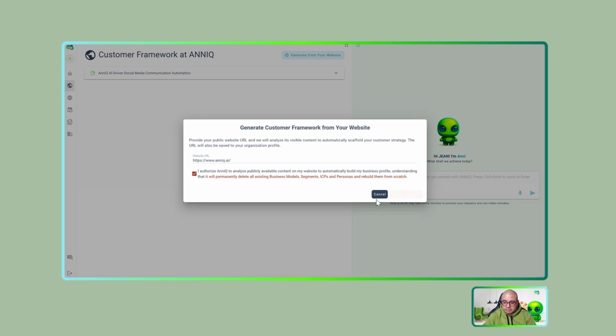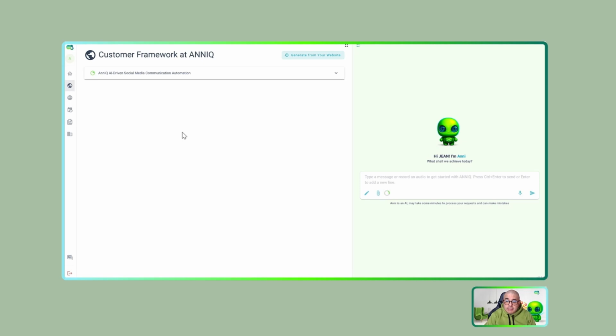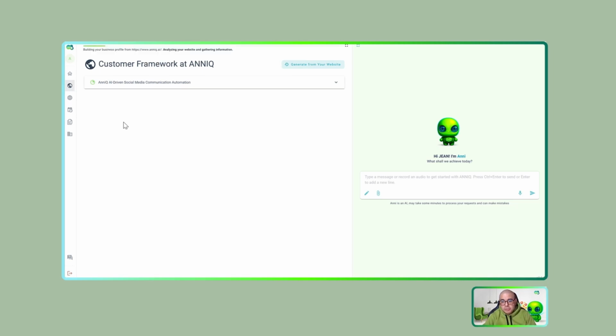So click analyze website. And you can keep working with Anni in the back while you are getting this information. We should see again that progress bar that informs us that Anni is creating everything here for us. In the meanwhile, let me explain the other modules that we have in AnniQ. Check this. Anni deletes everything and starts the process again.